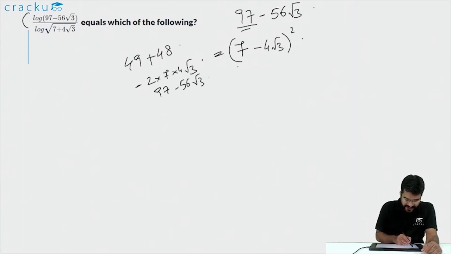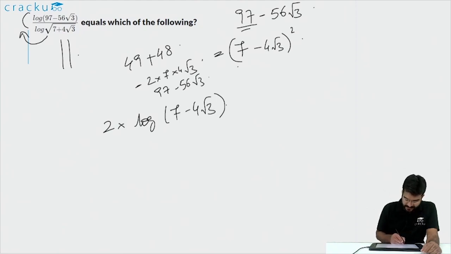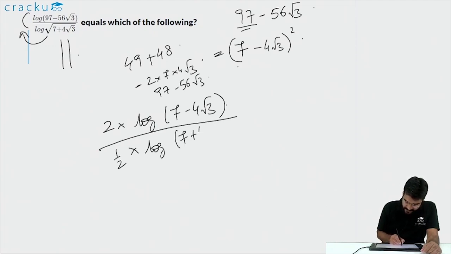Now in the denominator, the square root we can bring outside the logarithm by multiplying it with half. So the given fraction will become log of 7 minus 4 root 3 whole square, divided by half into log of 7 plus 4 root 3, which is 2 into log of 7 minus 4 root 3 over log of 7 plus 4 root 3.